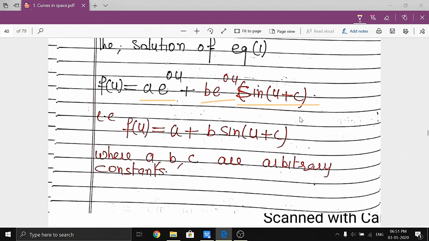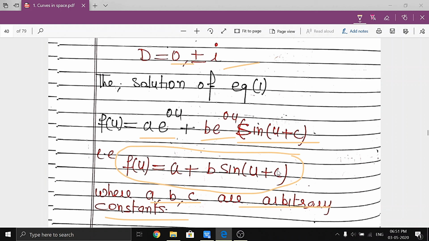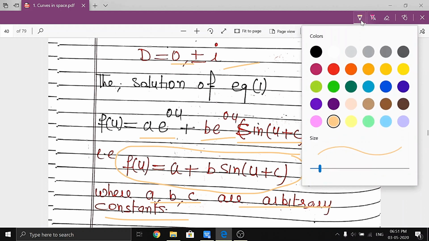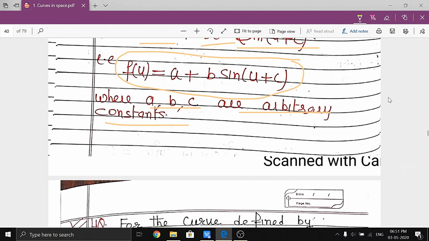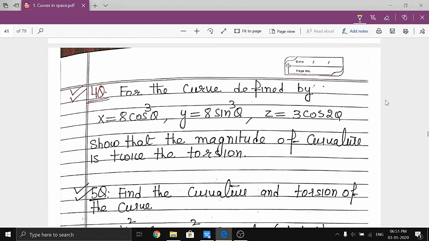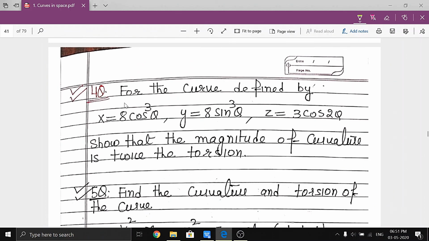So that is the function, where a, b, c are arbitrary constants. Clear? So this question is something different from the previous one because it involves a function of u. So some people may be confused.